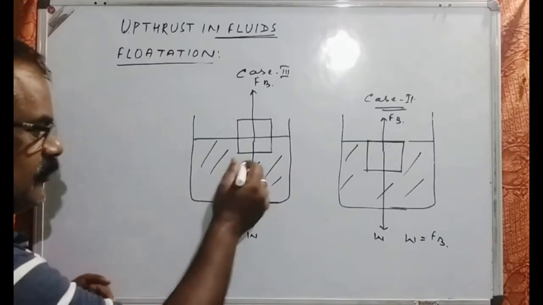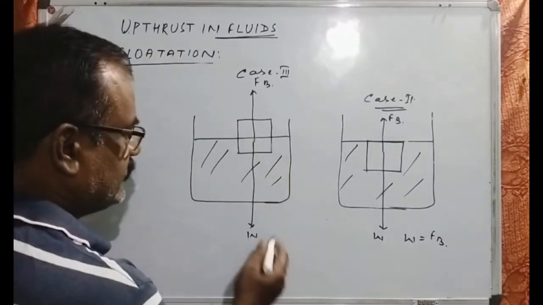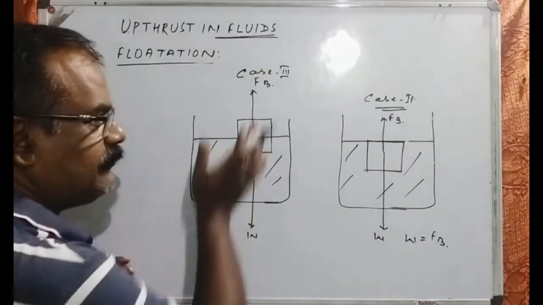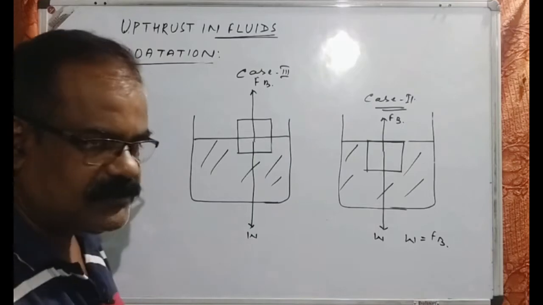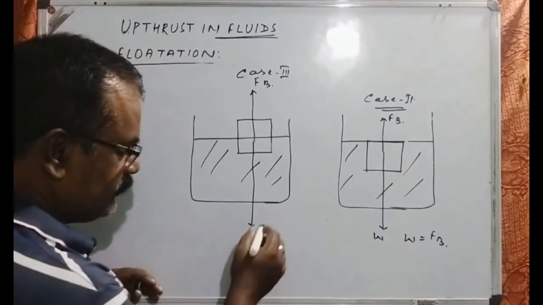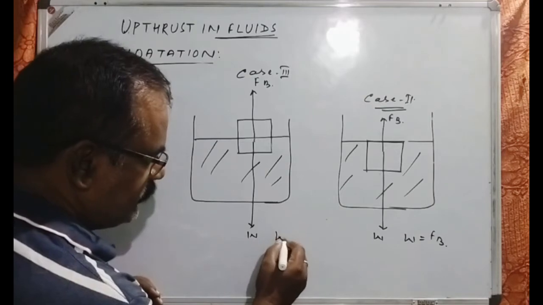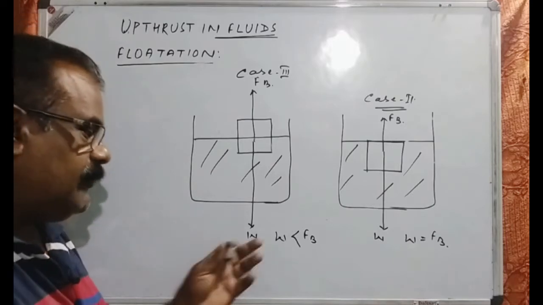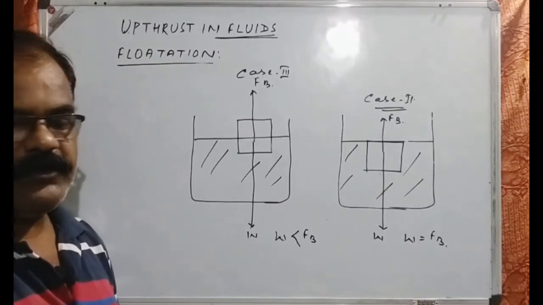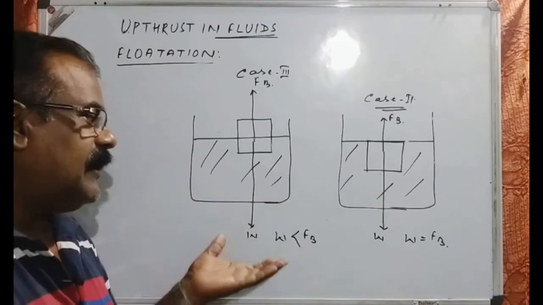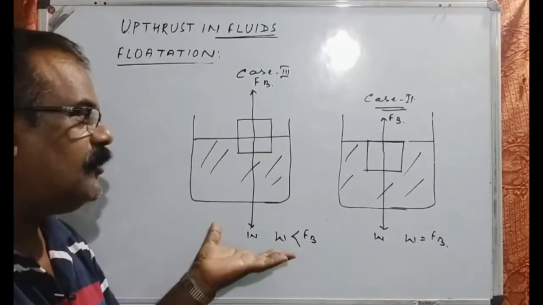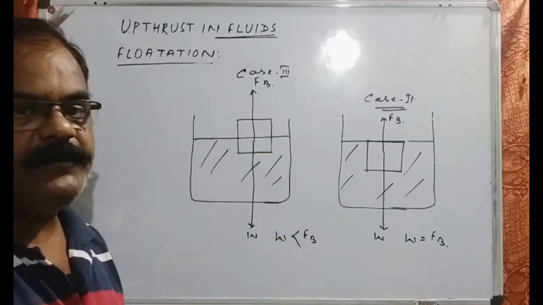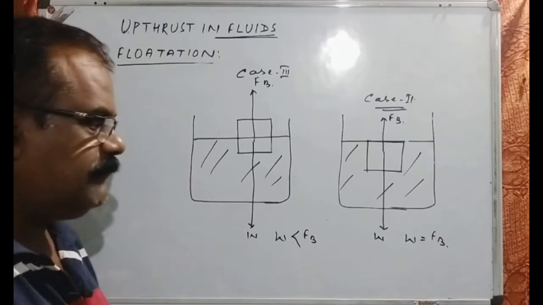Now similarly here also these two are unbalanced, and here we can say since the body is rising up instead of sinking, it is floating and most of the part is just upon the surface. So in this case the weight of the body must be less than the buoyant force. This is one common experience, that the weight of the body must be less than the upthrust or the buoyant force. So as a result, every time the upward force is lifting the body upward, we find that the weight of the body is less than the buoyant force.